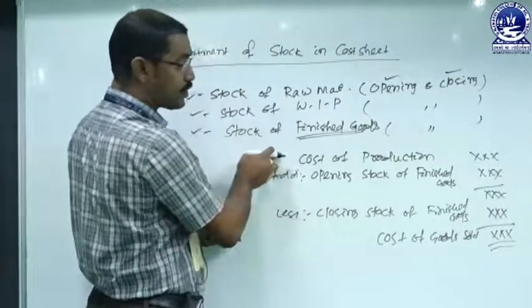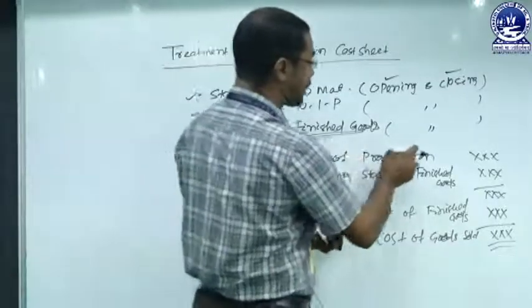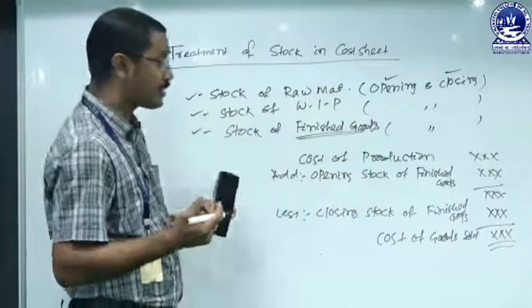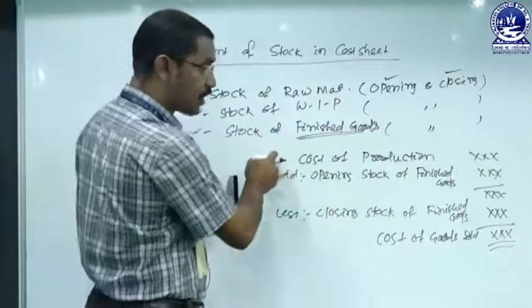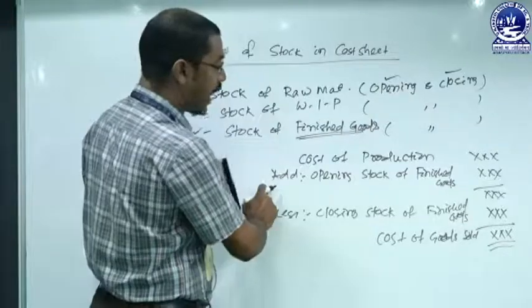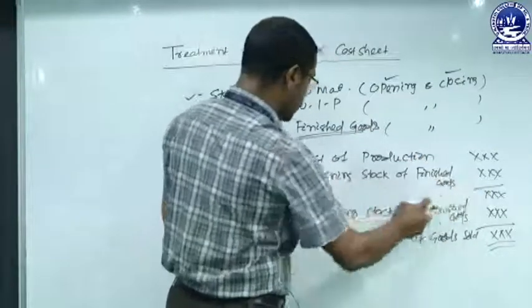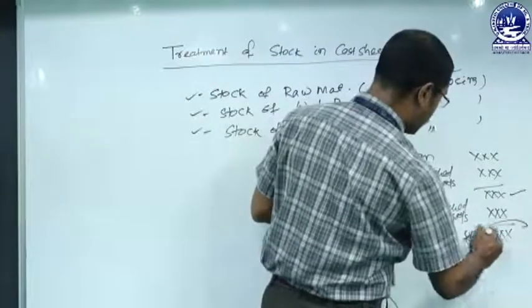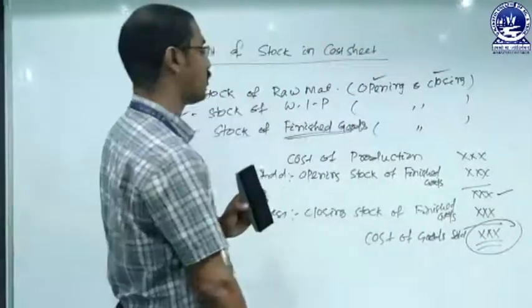The cost of production is arrived at by adding to factory cost any office or administrative overhead. To the resulting figure of cost of production, we must add the opening stock of finished goods. Then from that result, we must deduct the closing stock of finished goods, and the value is called the cost of goods sold.